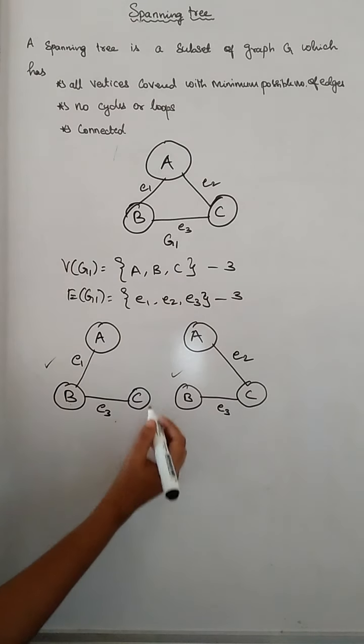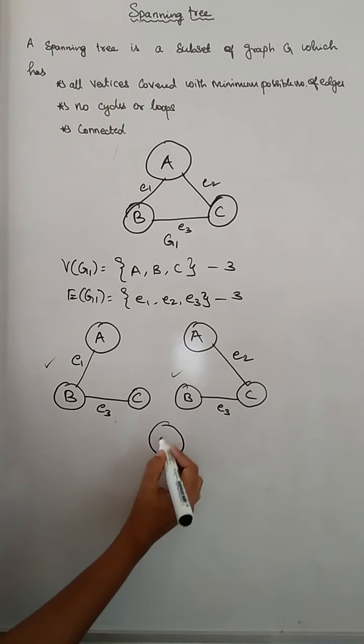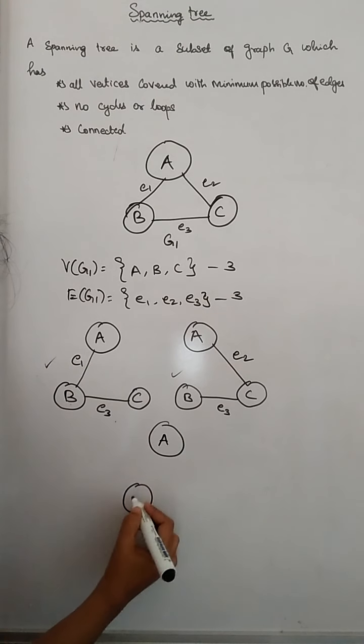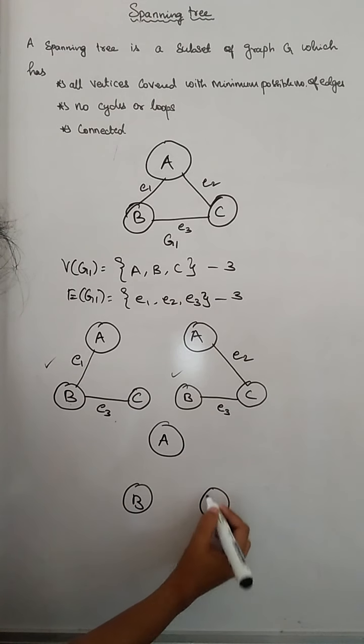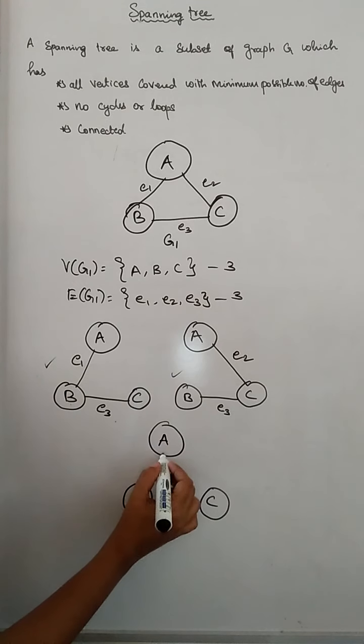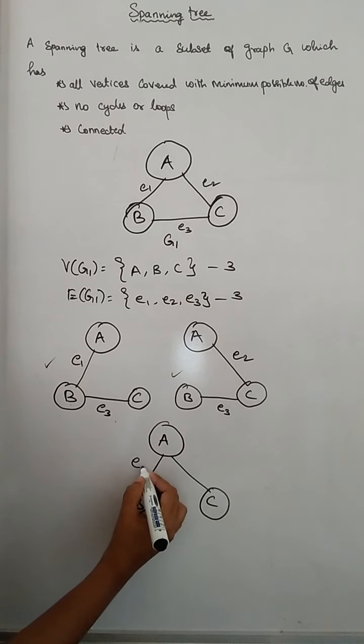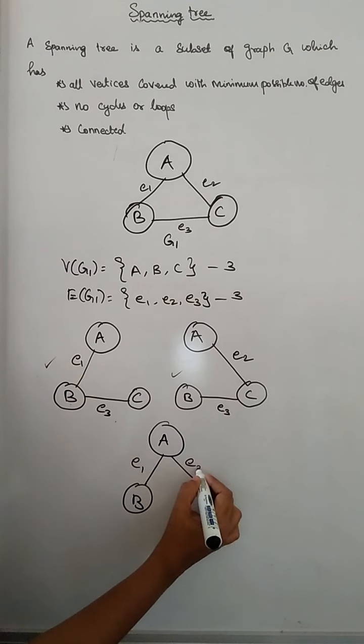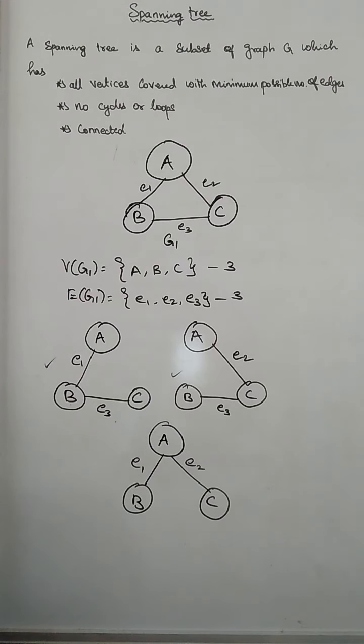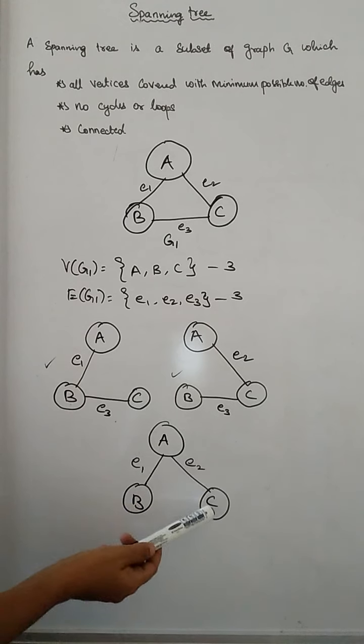And next one is A, B and C. In what way can I draw? I can include the edges E1 and E2. So you just see here, in the subset also we can say this is a connected graph. And next, it has no cycles or loops.